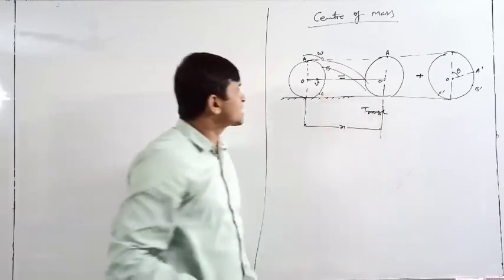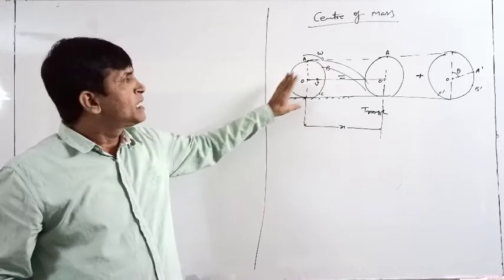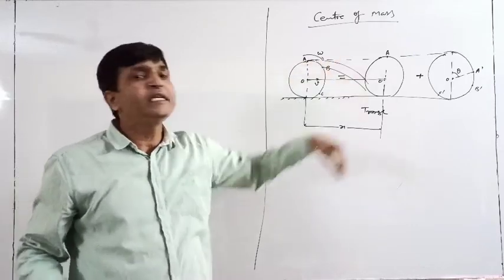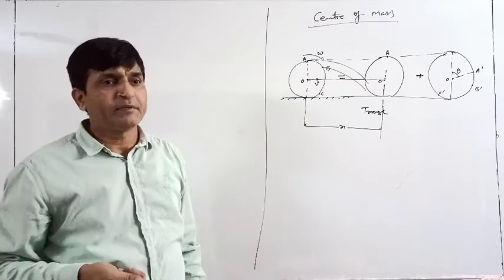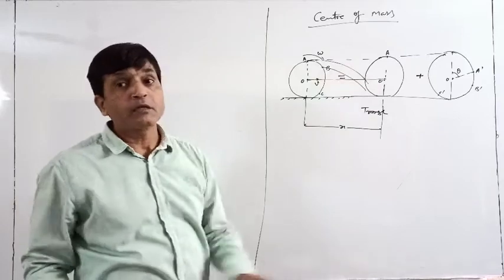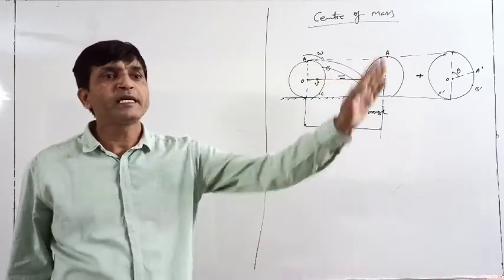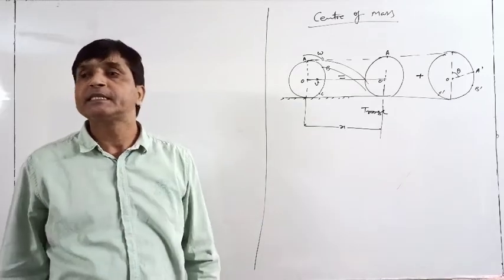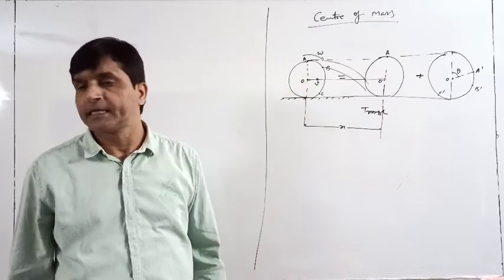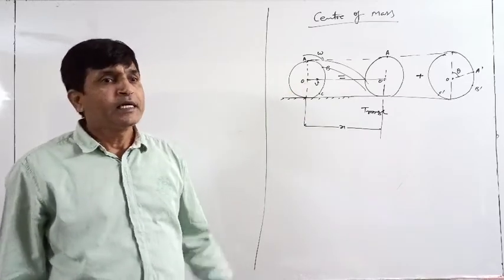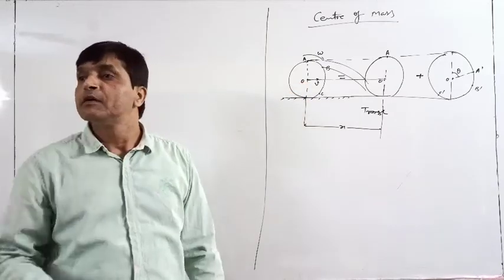So what I observe is that all points in the wheel have some curvilinear motion. Curvilinear means it is rotating, it is making some curve. But only one point is there that is not moving in a curve. It is always going in a straight line. Which one is that point? O, center. So at point O there is no effect of your rotation.